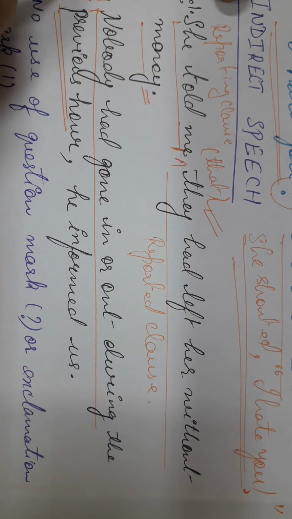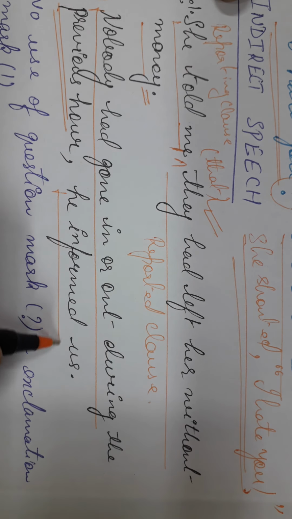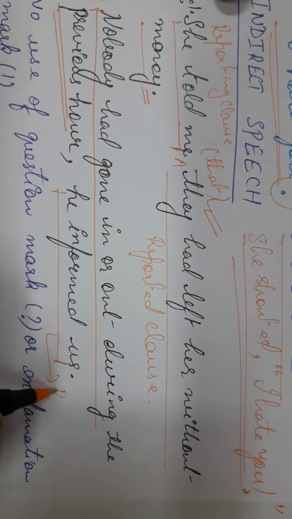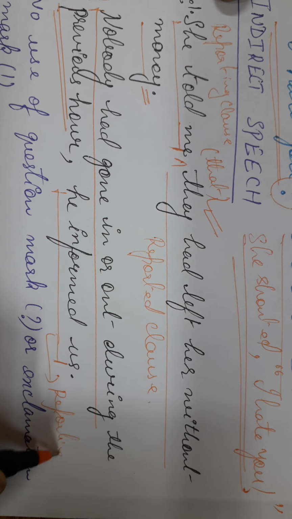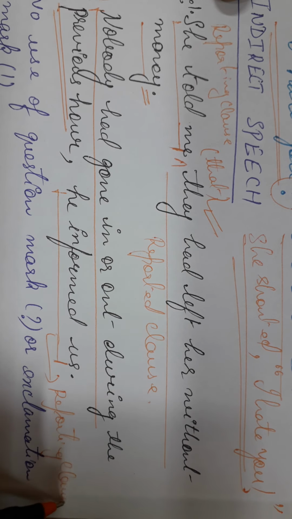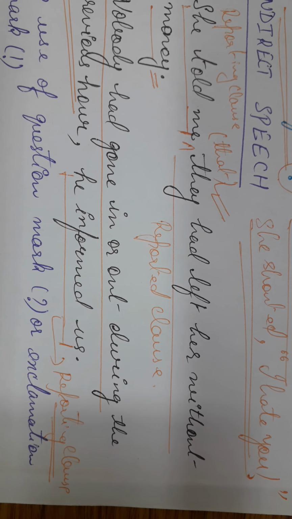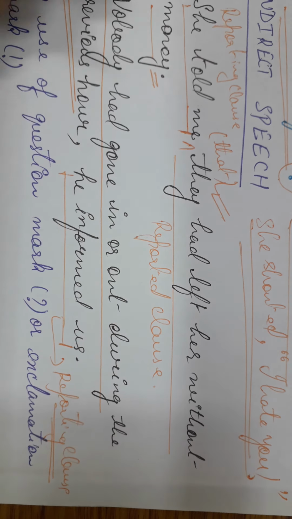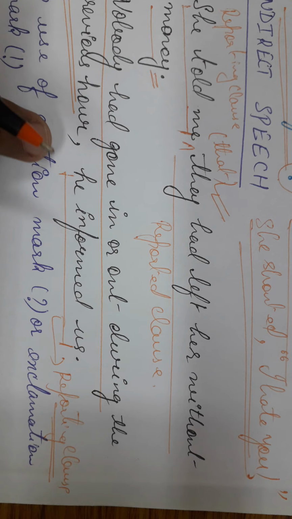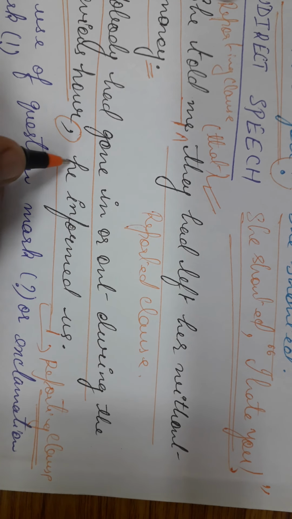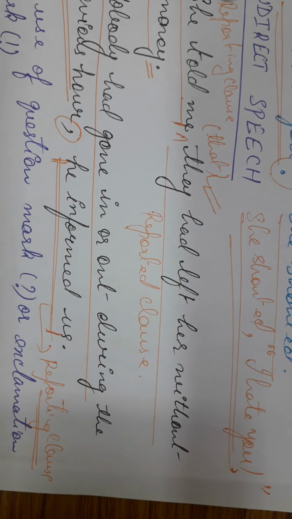We are seeing the example of indirect speech, and here we have the reporting clause. Because the order of the speech report has been changed in case of indirect speech, that is, usually it should be reporting clause followed by the reported clause. But in case of indirect speech, if the reported clause comes in the beginning, then we use a comma and thereafter we use a reporting clause.